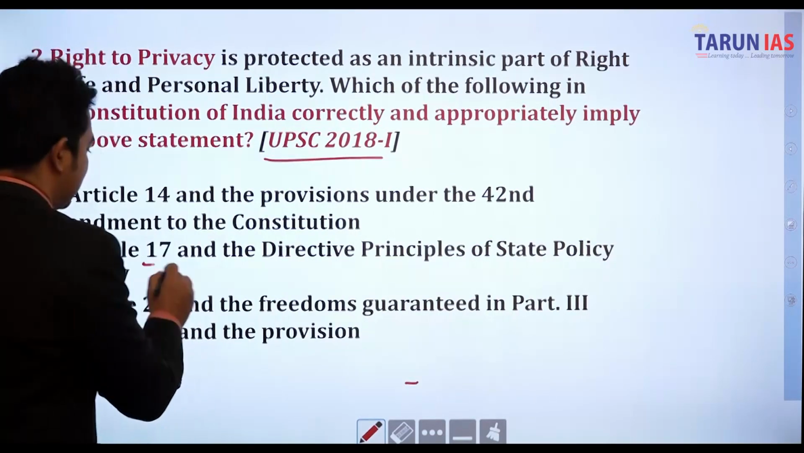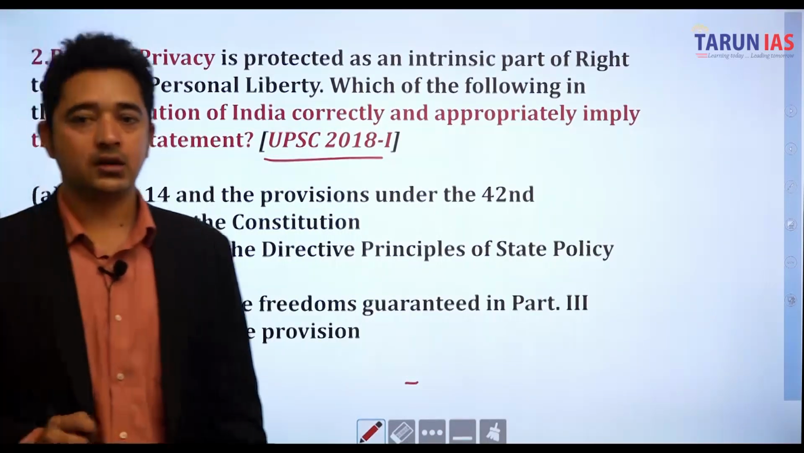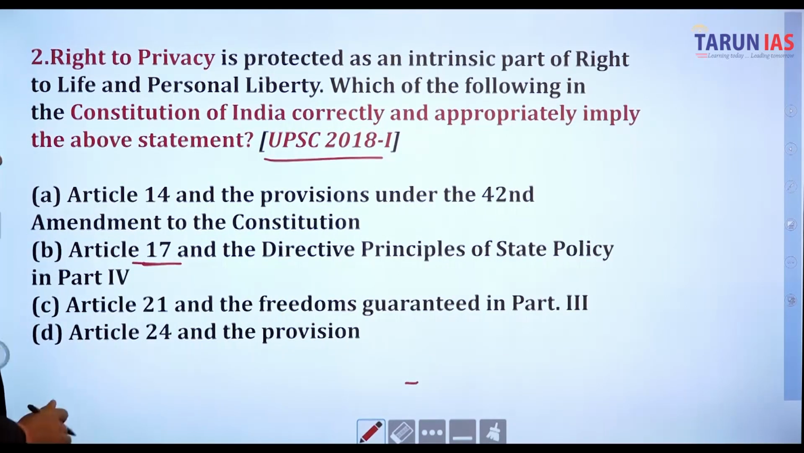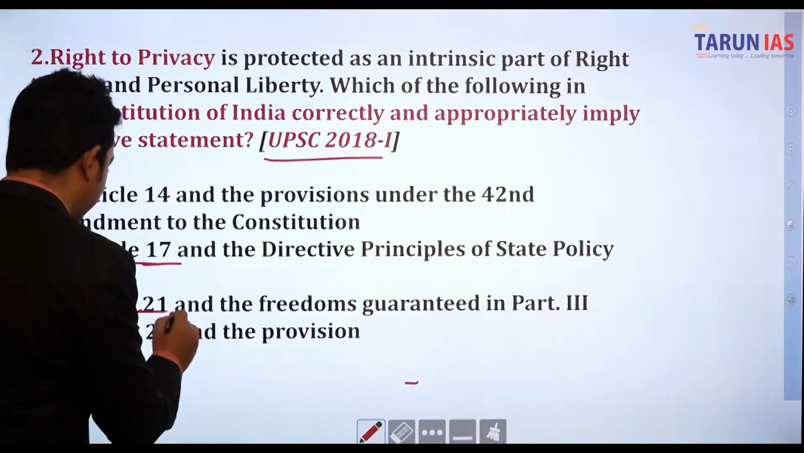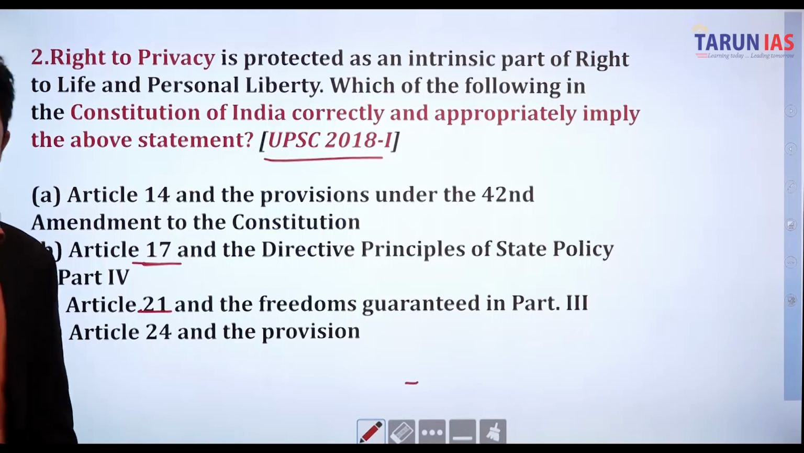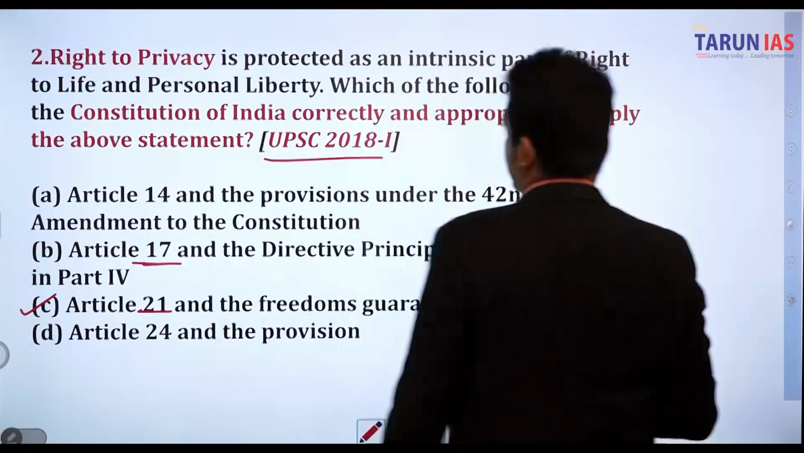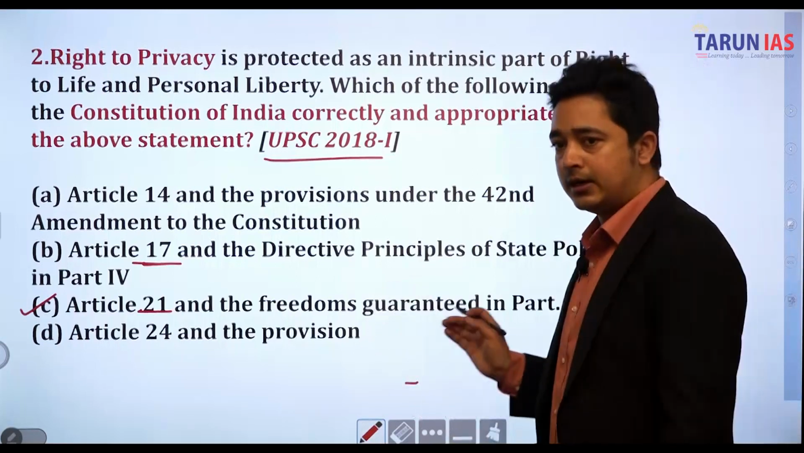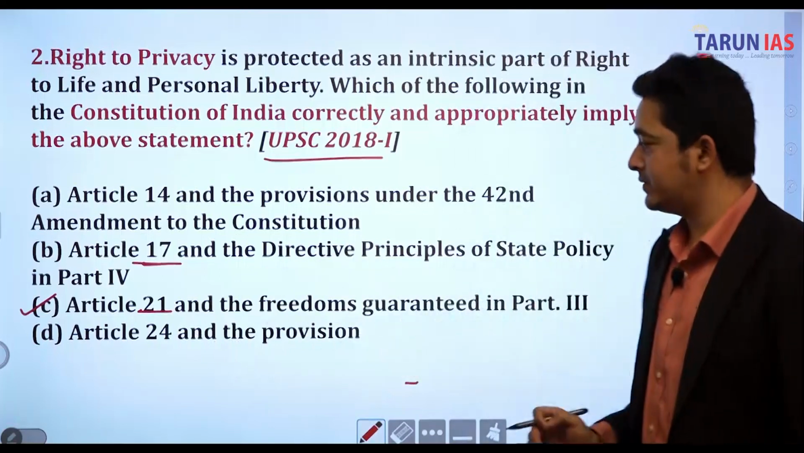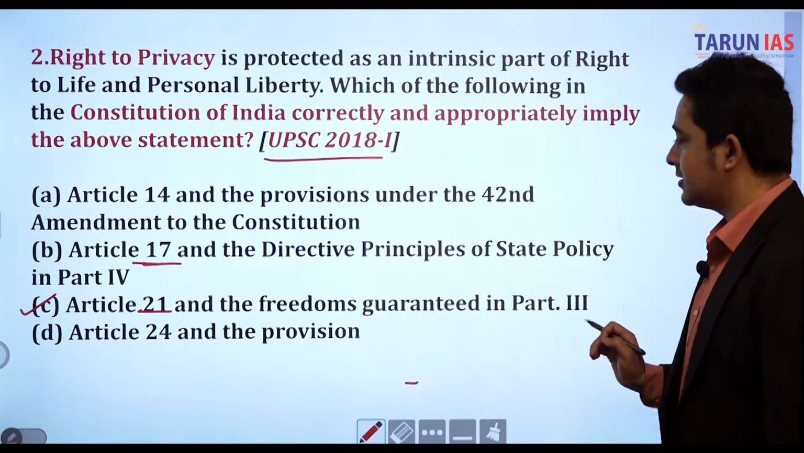Article 17 is basically about untouchability, right? So that has to be protected, and it does not come under the Directive Principles of State Policy, so we cannot say B is the answer. Article 21 and the freedom guaranteed in Part 3 of the Constitution. Yes, so C is the right answer, because as per the question, the right to privacy is protected as an intrinsic part of the right to life and personal liberty, which we have just discussed. So C is the right answer: Article 21 and the freedom guaranteed in Part 3.